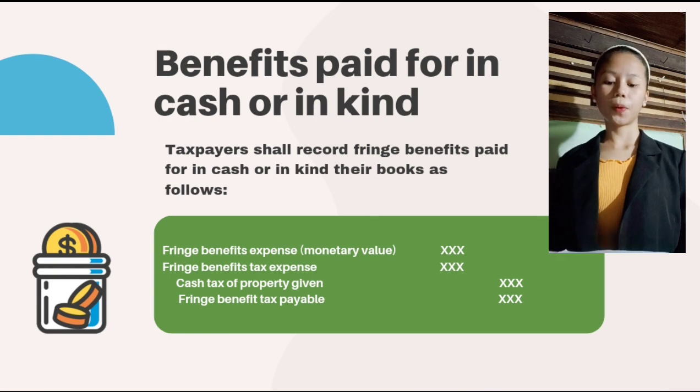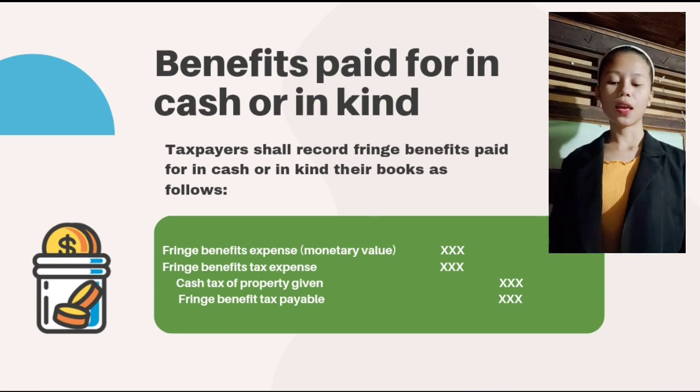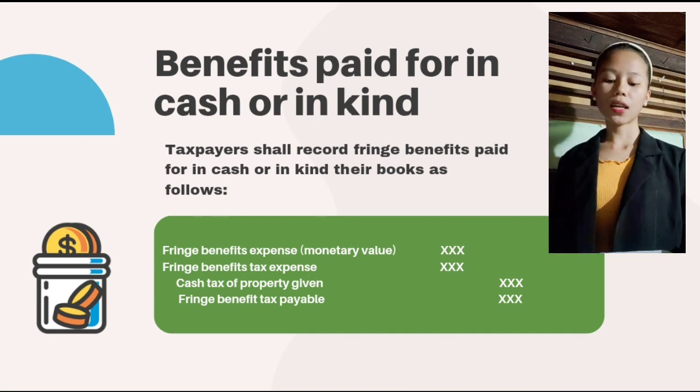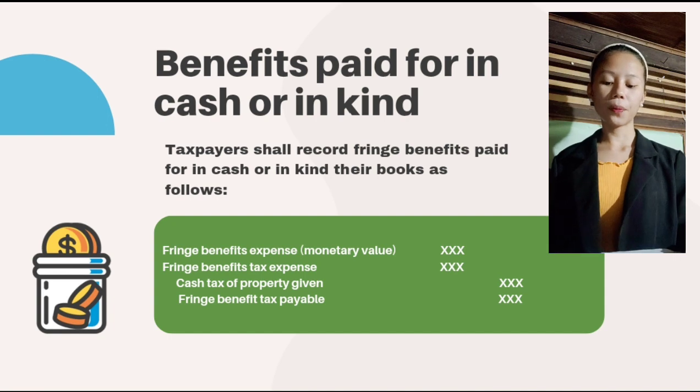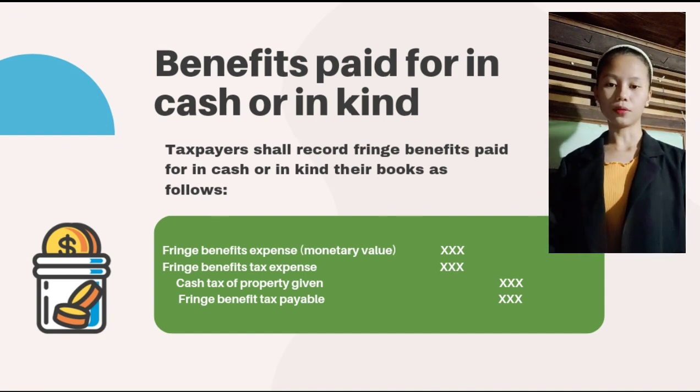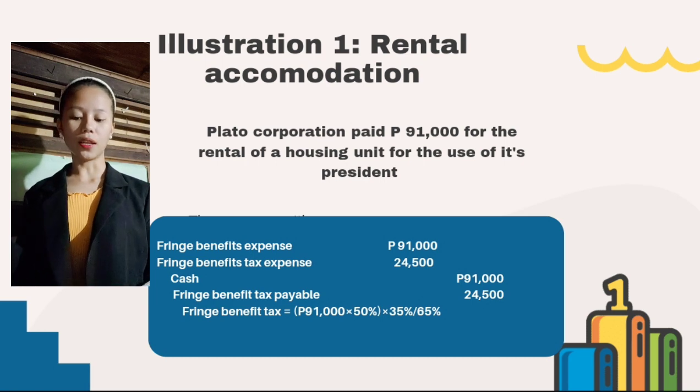So benefits paid for in cash or in kind. Taxpayers shall record fringe benefits paid for in cash or in kind in their books as follows. Fringe benefits expense, monetary value. Fringe benefits tax expense, cash or tax basis of property given. Fringe benefits tax payable. So, illustration 1.